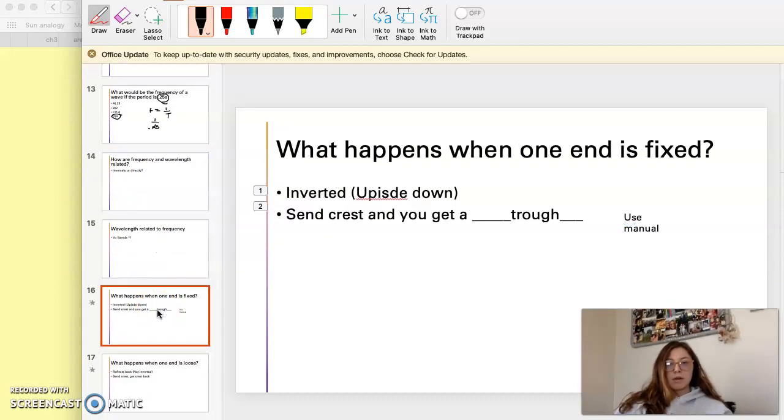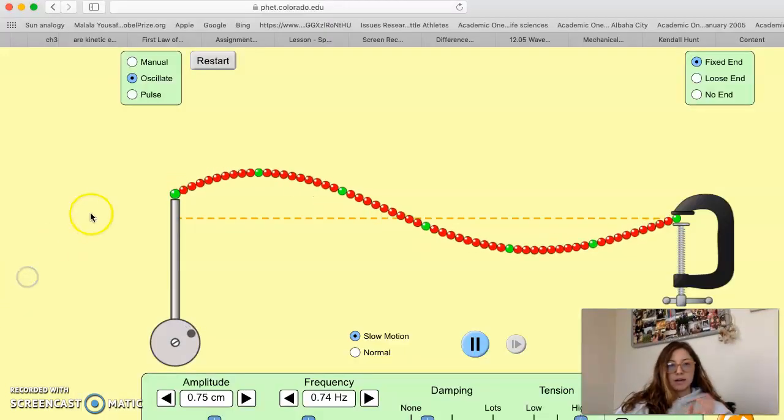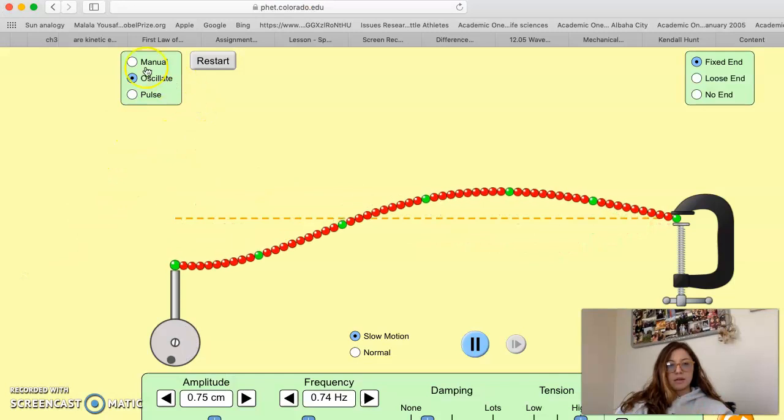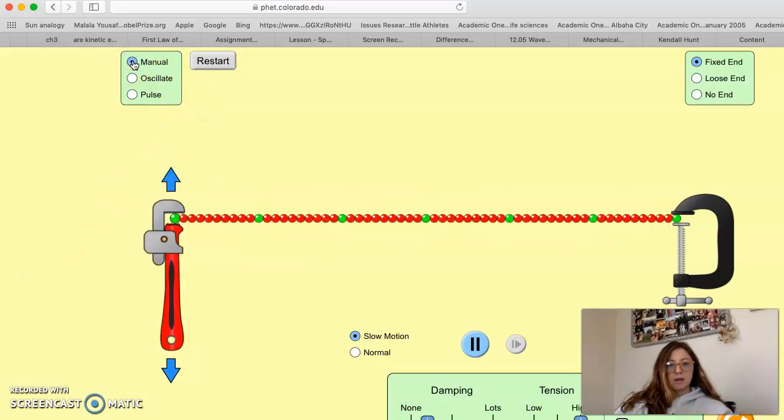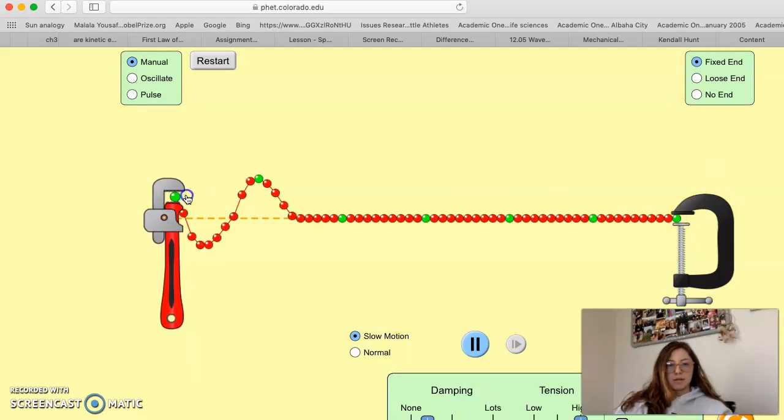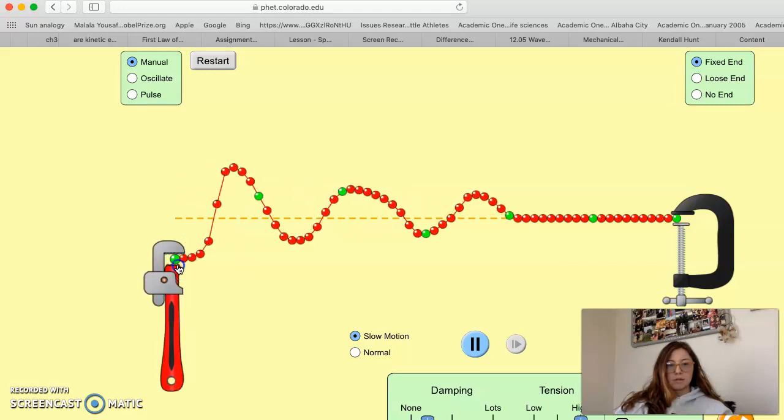Okay, now we're going to look at what happens when we have one fixed end and a loose end. Okay, so let's flip over to manual. And let's look at the fixed end, and I want you to note what happens as it reflects and hits right here, okay? Slow motion.